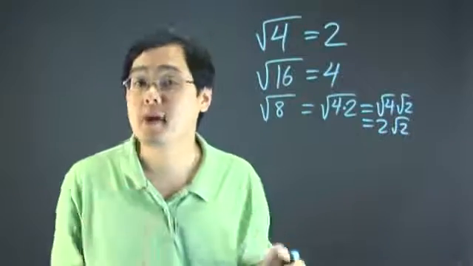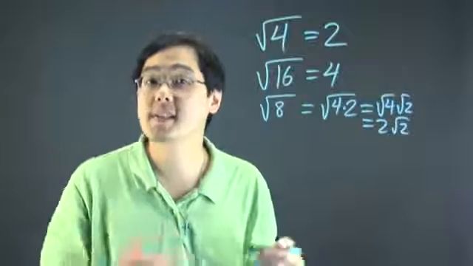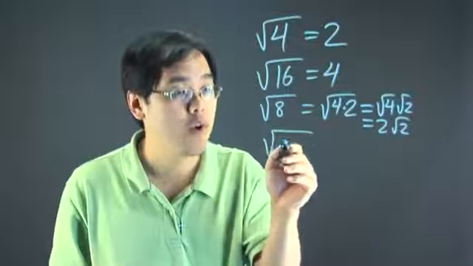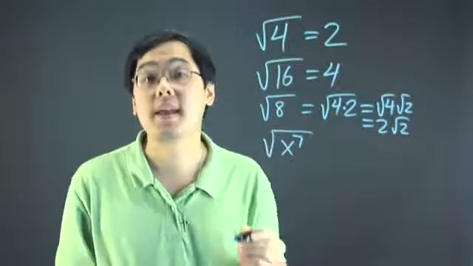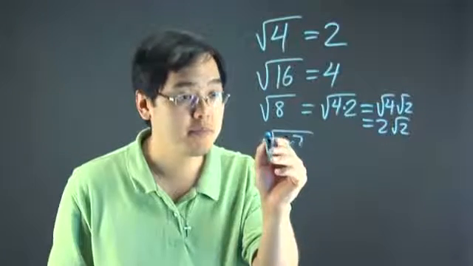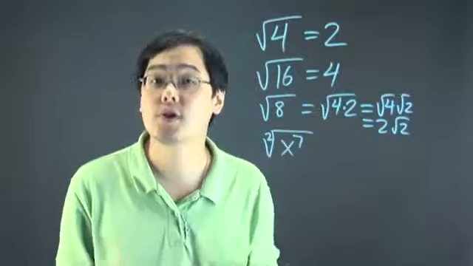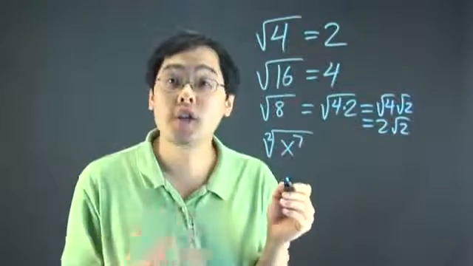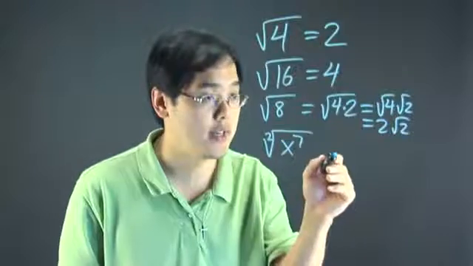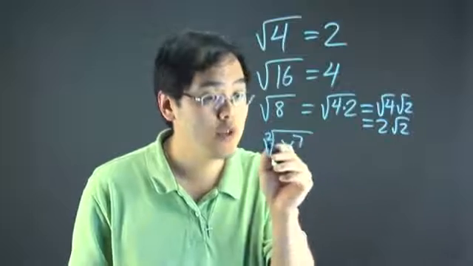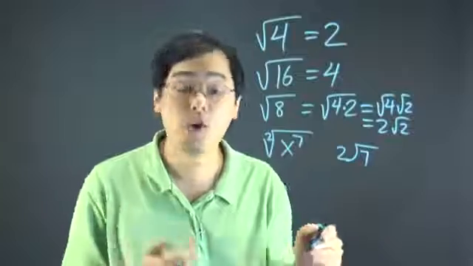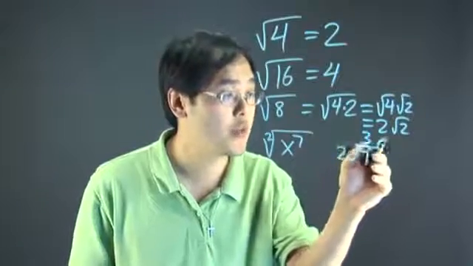Now, if you have variables, however, it's a little bit different, but it's actually in some ways easier than regular numbers. Let's just say you want to simplify the square root of x to the 7th. Even though the 2 for the square root is not really written because it's implied, you can put the 2 here to show you how to simplify. It's actually a very easy long division problem. What you do is you take the 2 on the outside and divide it into the exponent 7. As you know, 2 goes into 7 3 times, remainder 1.